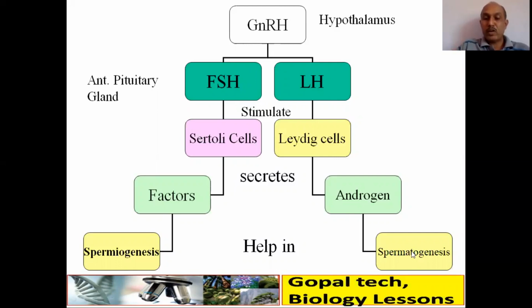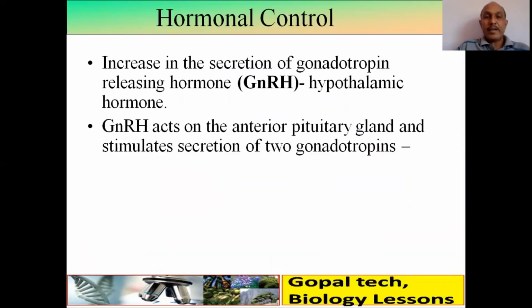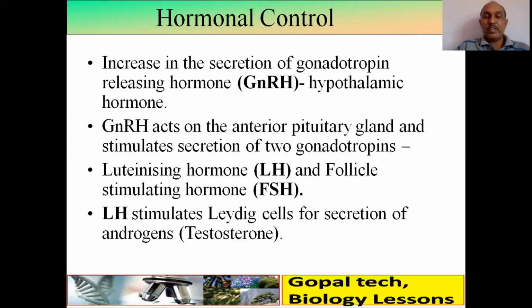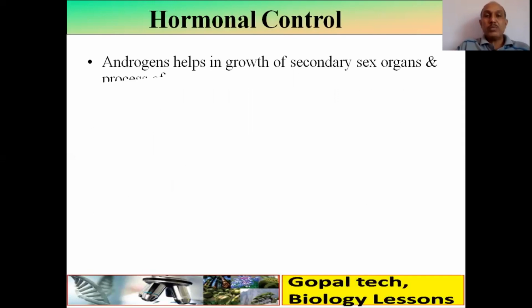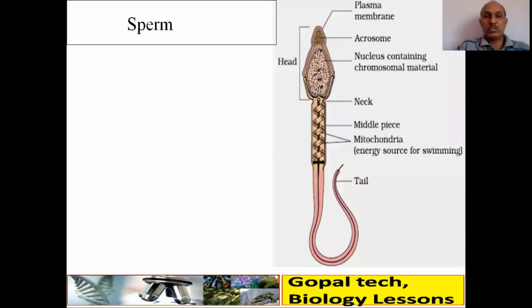This flow diagram comes again and again in fill in the blanks. Increase in the secretion of gonadotropin releasing hormone from hypothalamus acts on the anterior pituitary gland and stimulates the secretion of two gonadotropins, luteinizing hormone and follicle stimulating hormone. Luteinizing hormone stimulates Leydig cells for secretion of androgen, that is testosterone. Androgens help in growth of secondary sexual characters and process of spermatogenesis. FSH acts on the Sertoli cells and stimulates the secretion of some factors which help in the process of spermiogenesis.